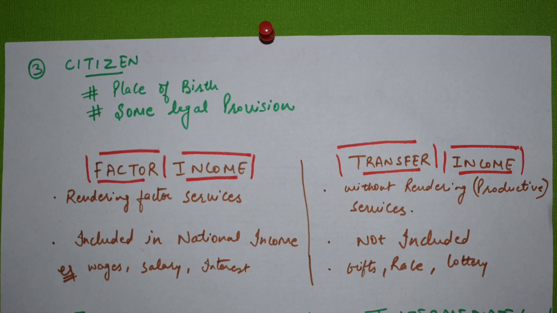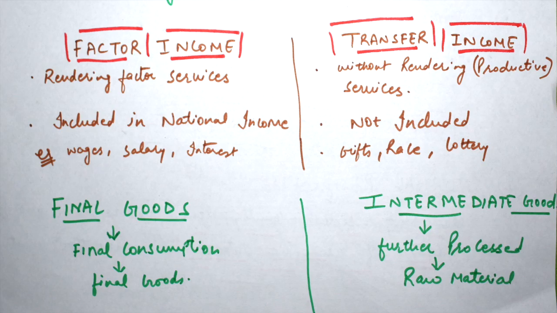The next point further is factor income and transfer income. Factor income is income earned by rendering some factor services, in simple words, the money earned by hard work, by giving some productive services. The money earned from that is called factor income. This factor income is included in national income. While we are calculating national income, only factor income is included. For example, wages, salary, interest, profits.